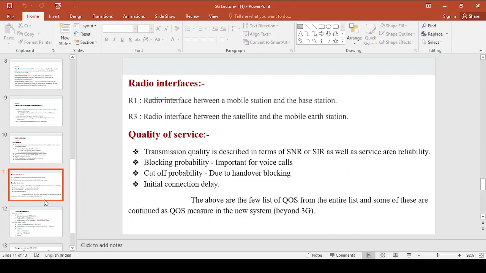And next we have initial connection delay, nothing but the delay in initial connecting the devices. The above are the few list of quality of services from the entire list.